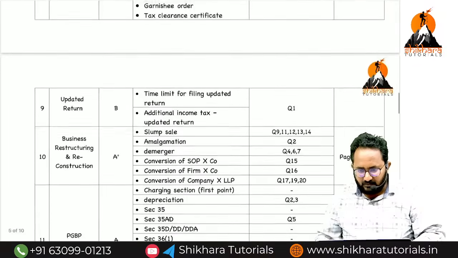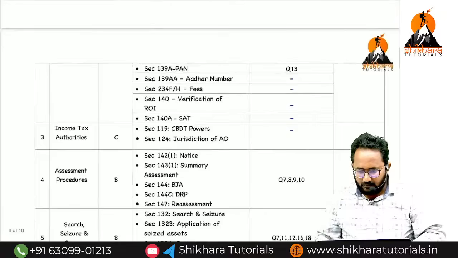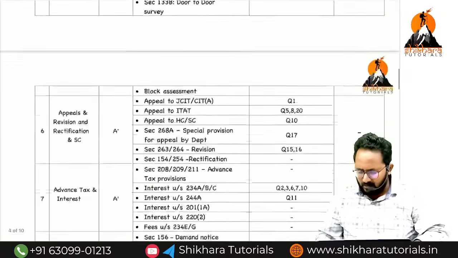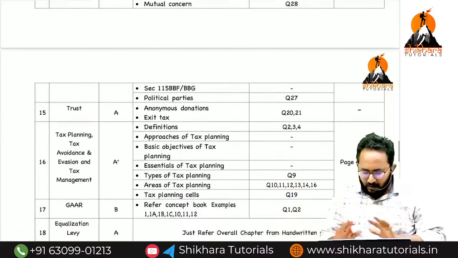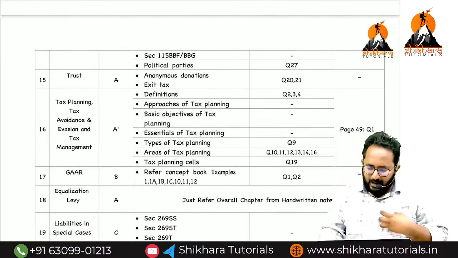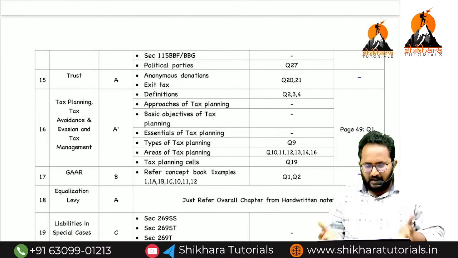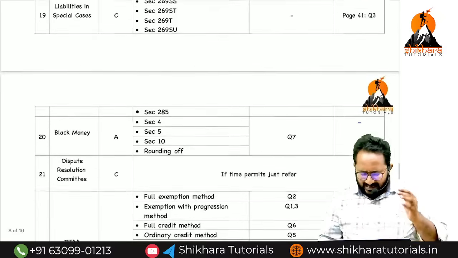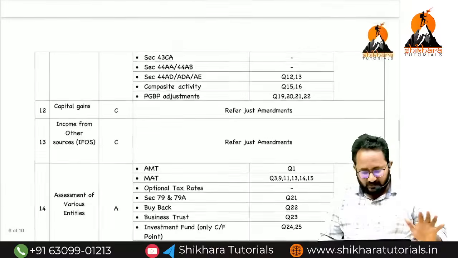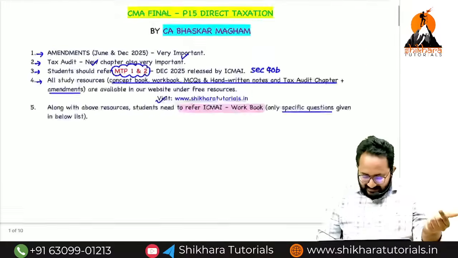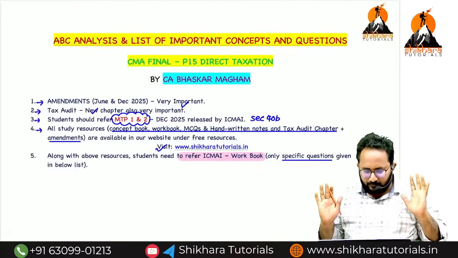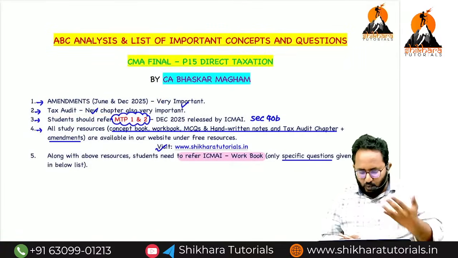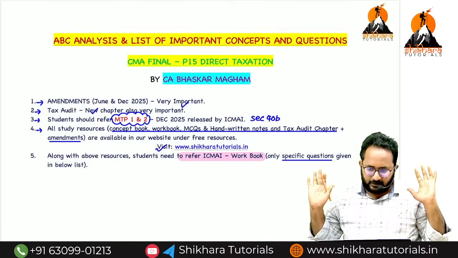Regarding the question whether important questions are newly added: not newly added. I have not added any question at all, because I am removing the duplicate questions and I want to give one of each in every model. So I have not added any question. Whatever additions there are, I have given on the first page only. For amendments you have to refer to MTP 1 and tax audit. Anything newly added is covered in the first 3.